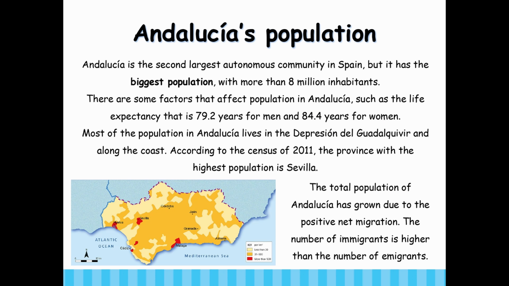Andalusia's population. Andalusia is the second largest autonomous community in Spain, but it has the biggest population. With more than 8 million inhabitants, there are some factors that affect population in Andalusia, such as life expectancy, which is 79.2 years for men and 84.4 years for women. Most of the population in Andalusia lives in the Depresión de Guadalquivir and along the coast. According to the census of 2011, the province with the highest population is Sevilla. The total population of Andalusia has grown due to positive net migration. The number of immigrants is higher than the number of emigrants.